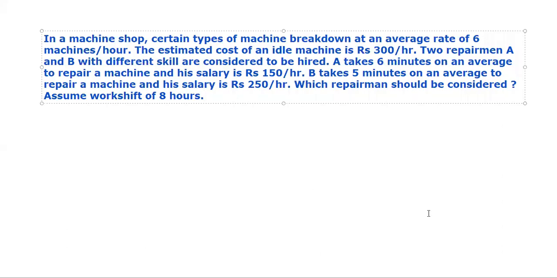See, what it reads in the question is that in a machine shop, certain types of machine break down. Okay, कुछ machines खराब हो जाती है. So machines break down at the average rate of 6 machines per hour. Okay, 6 machines per hour breakdown. That is, there is some कुछ fault वगैरह आ जाता है उसमें, and they break down at the rate of 6 machines per hour. Okay, the estimated cost of an idle machine is rupees 300 per hour.